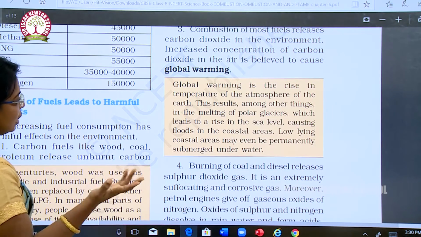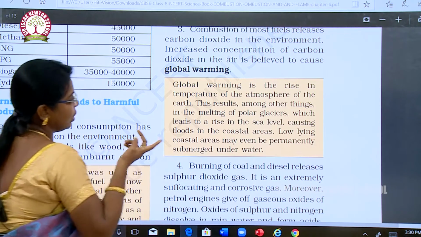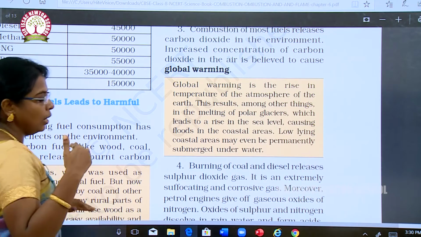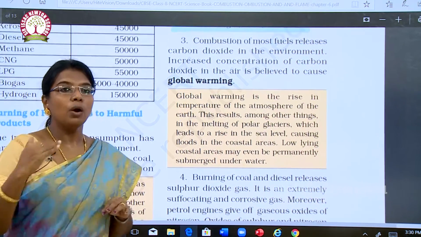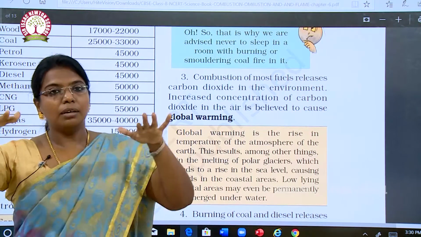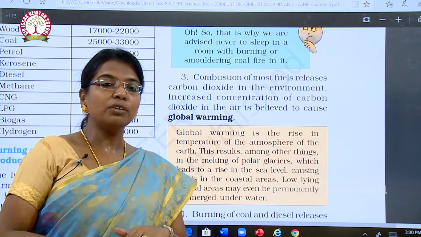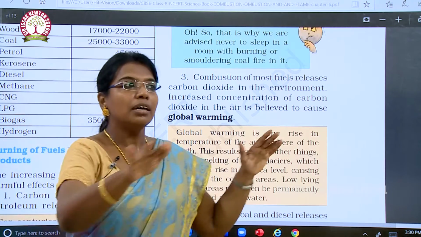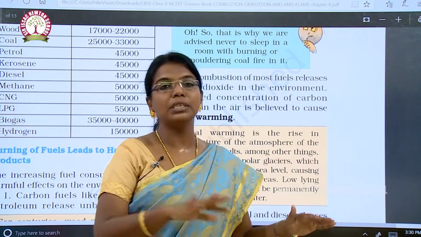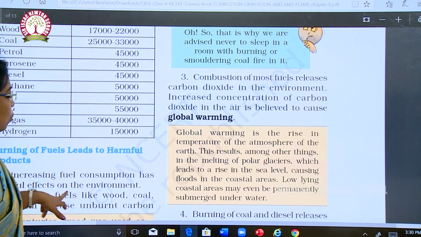Among other things, it results in the melting of polar glaciers, which leads to a rise in the sea level, causing floods in the coastal areas. Low-lying coastal areas may even be permanently submerged under water because of global warming. Big ice glaciers are being melted, and it increases the water level, and because of the increase in water level, the nearby seashore villages and lower areas are being covered with seawater and destroyed. All these things are because of global warming.